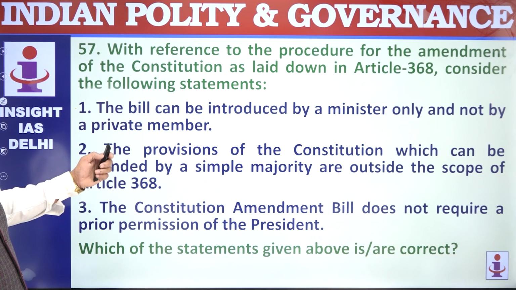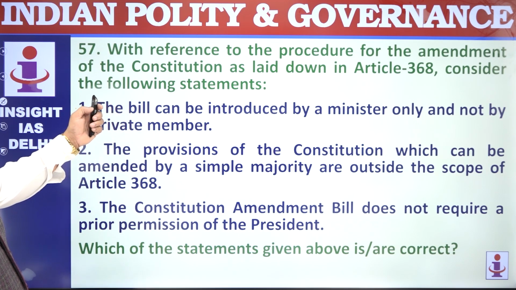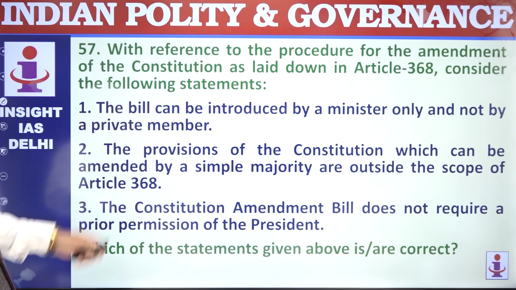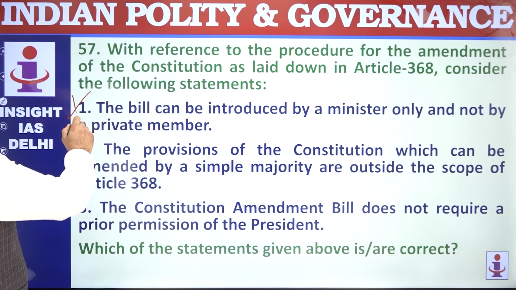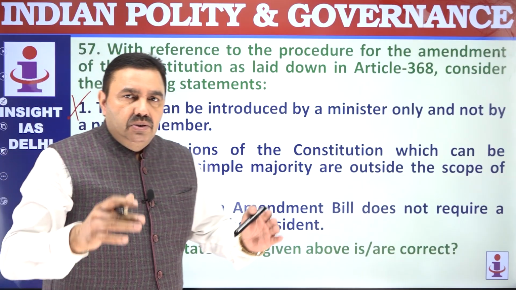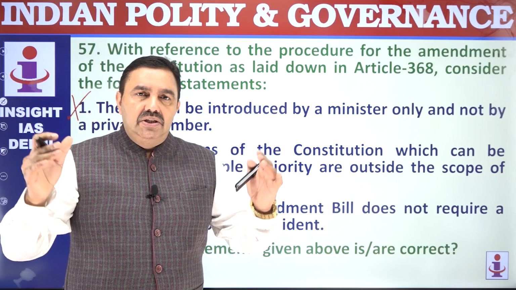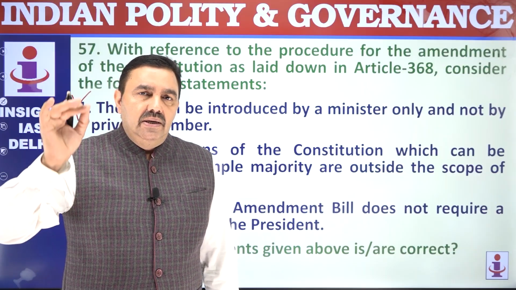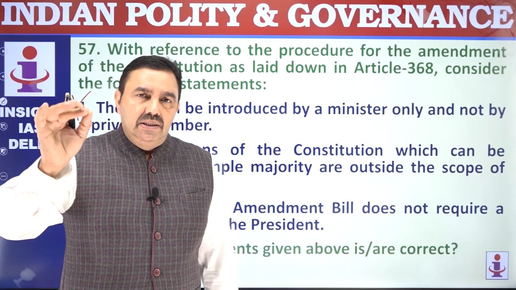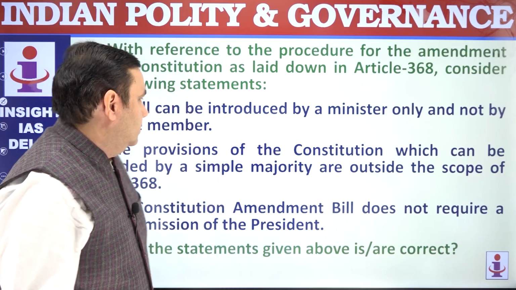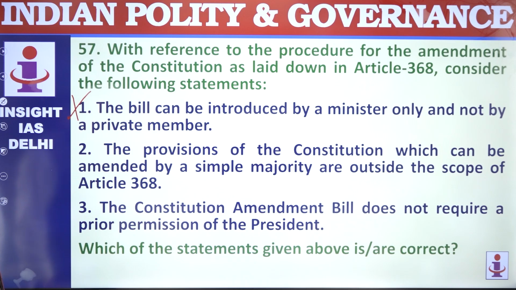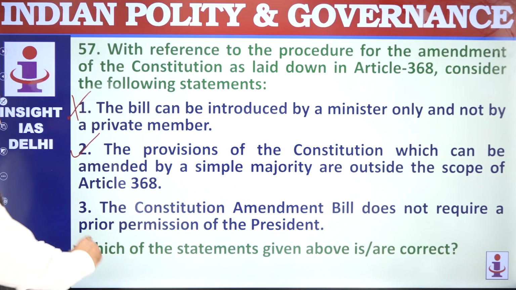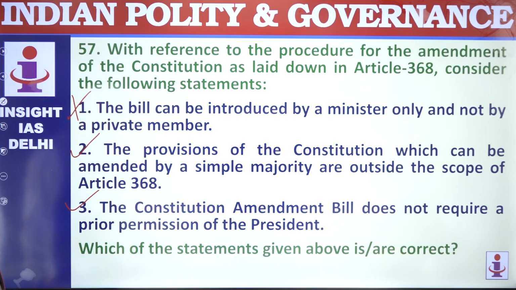57. The bill cannot be introduced by minister. So you're looking for a constitution amendment bill. Bill can be introduced by a minister or a private member. Private member means who is not a minister. So there are 2 kinds of member classification in parliament. One is a minister, one is a non-minister. The non-minister, whether he or she is from opposition or the ruling party, is termed as private member. The provisions of constitution which can be amended by simple majority are outside the scope. Of course, they are simple lawmaking procedures. Constitution amendment bill does not require prior permission. That is also correct. 2 and 3 are correct.